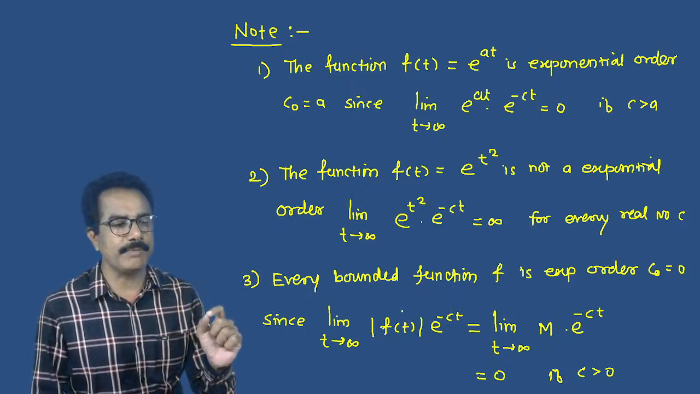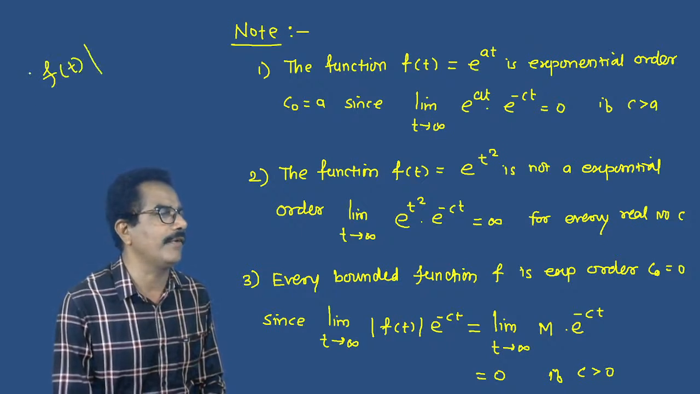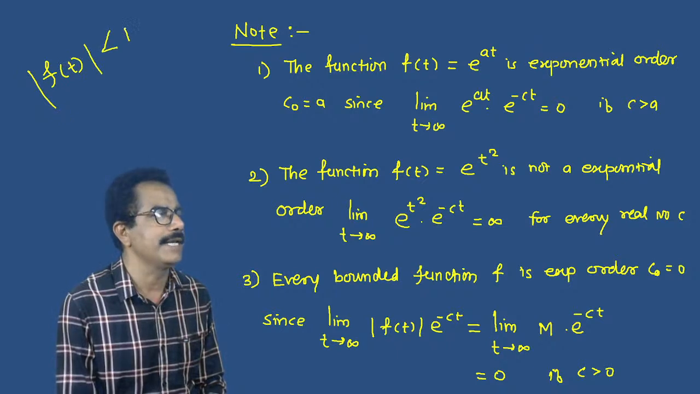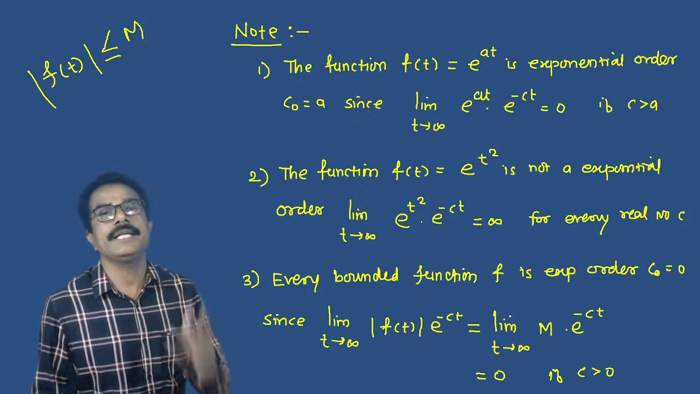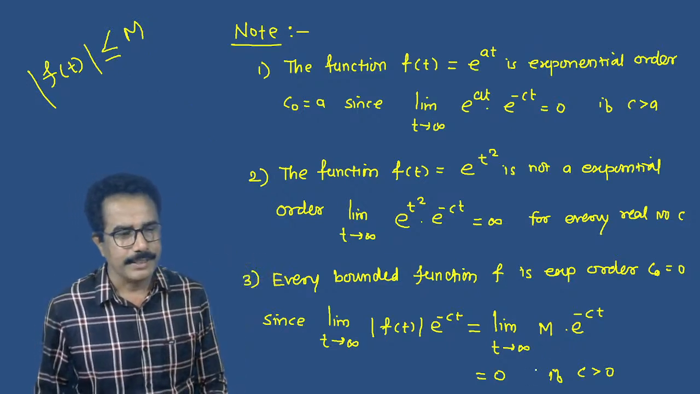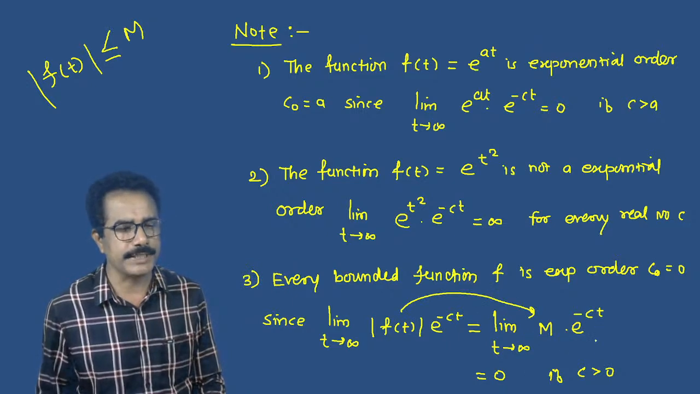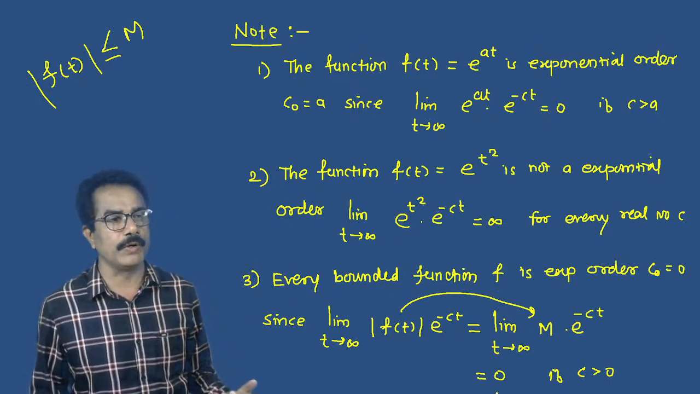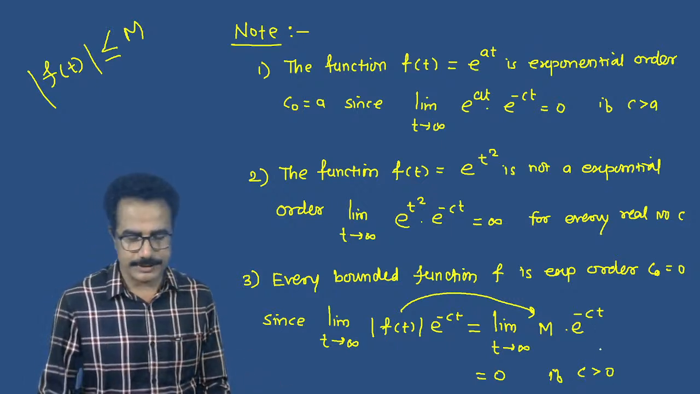If a function is bounded, then according to the definition of boundedness, |f(t)| is less than or equal to M, whatever M may be, then it is called a bounded function. So you can replace this with M times e^(-ct), which is equal to 0 if c is greater than 0. This is the condition.